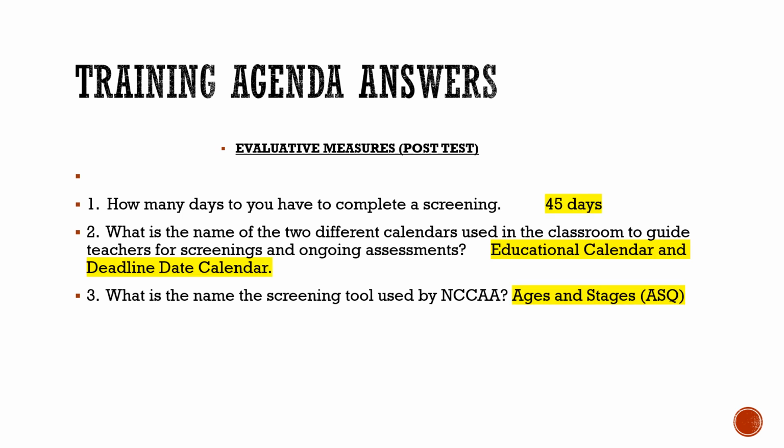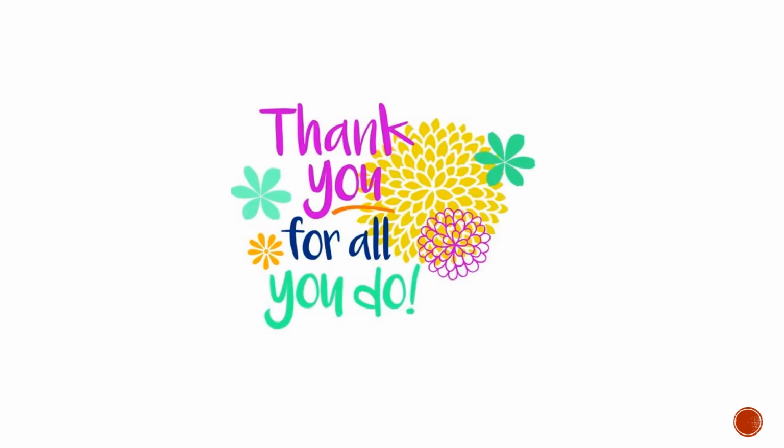Training agenda answers. How many days do you have to complete a screening? 45 days. What is the name of the 2 different calendars used in the classroom to guide teachers for screenings and ongoing assessments? Educational calendar and deadline date calendar. What is the name of the screening tool used by NCCAA? Ages and Stages, ASQ. Thank you for all you do.